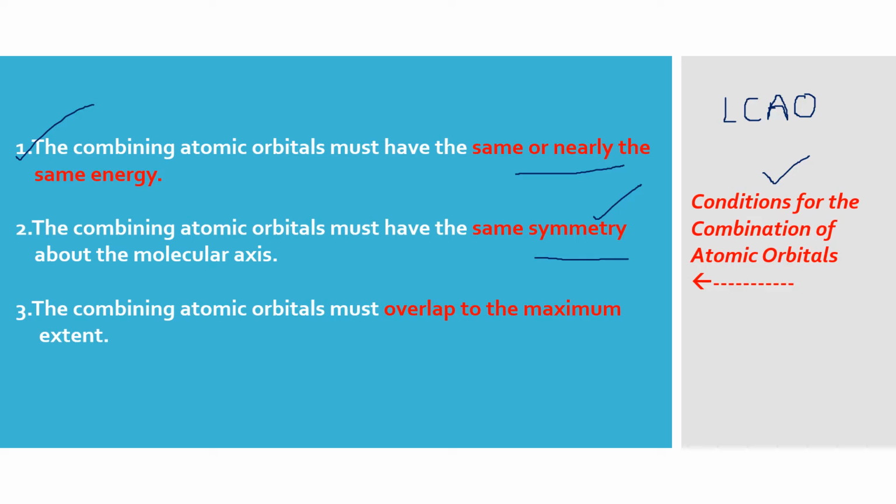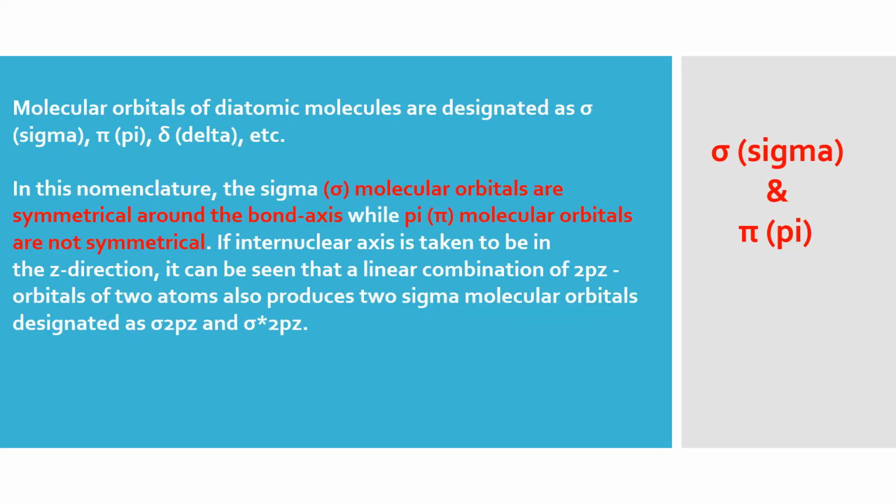And if there is px and py, they are perpendicular to each other, so they are not going to combine. And the third condition: the combining atomic orbitals must overlap to the maximum extent, as far as it is possible, so that it is not giving rise to repulsions finally. The more the extent of overlap, the more will be the strength of the bond. So these are the three conditions for linear combination of atomic orbitals.